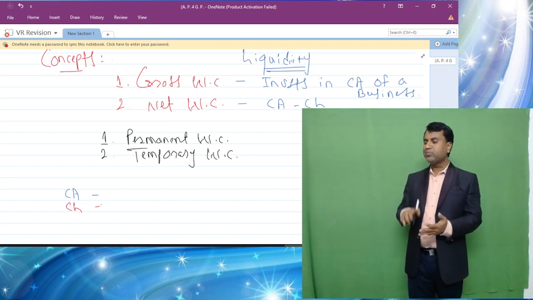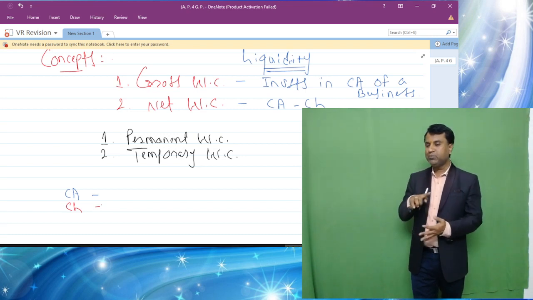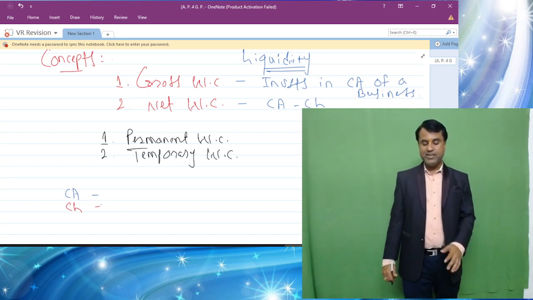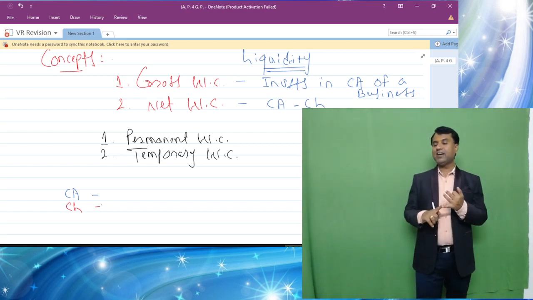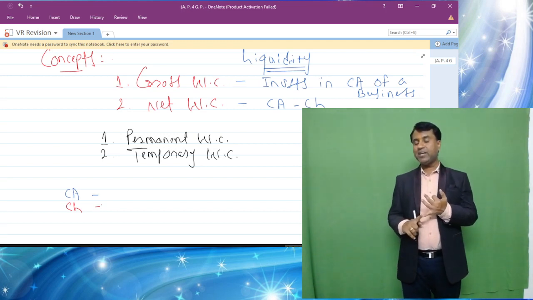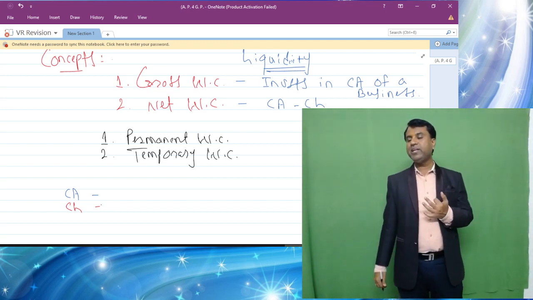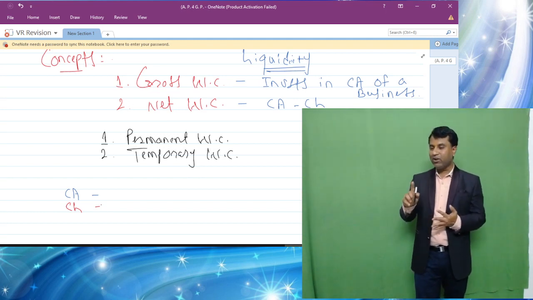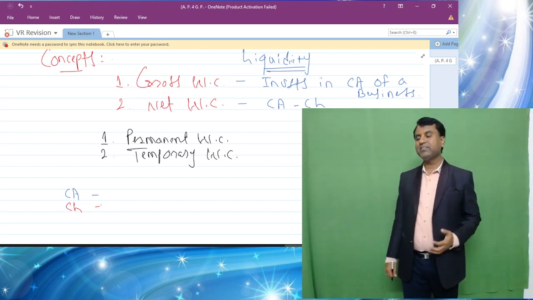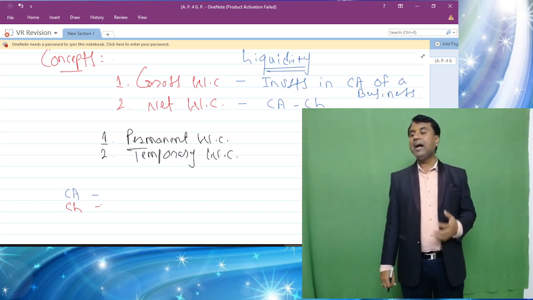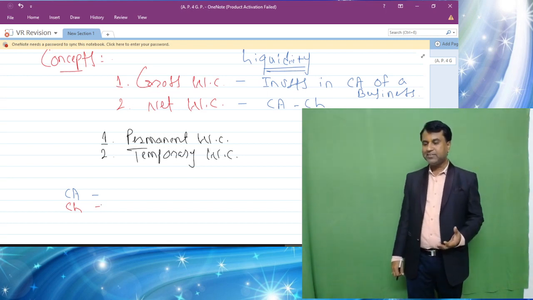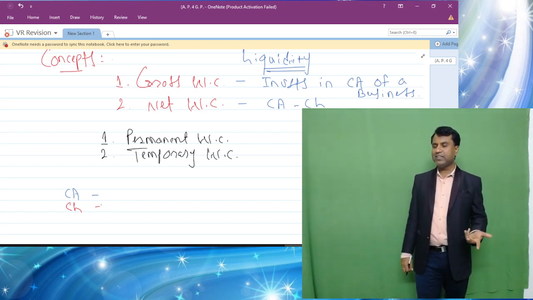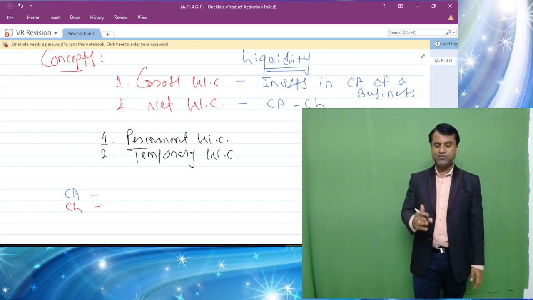So it is creditors, bills payable, outstanding expenses, proposed dividend, provision for tax, because income tax or corporate tax we need to pay each and every year. So do remember students, current assets are all the short-term assets which are easily converted into cash within one accounting year. Examples: cash in hand, cash at bank, debtors, stock or inventory in all three formats, that is raw material, work in progress and finished goods, prepaid expenses and short-term investments or marketable securities, like when you have invested in gold or shares for a short period of time, you can sell them at any point of time and get the cash back. So that is part of current assets.